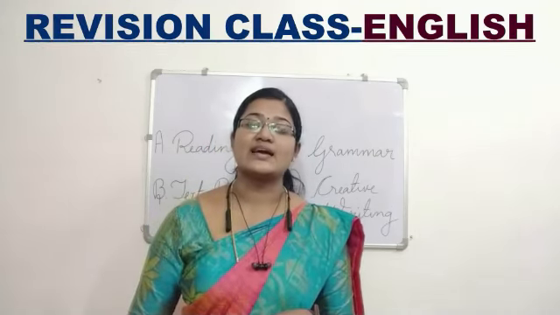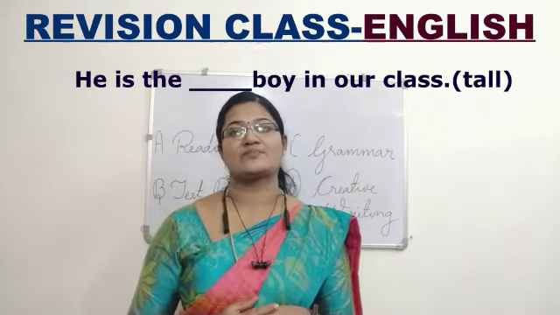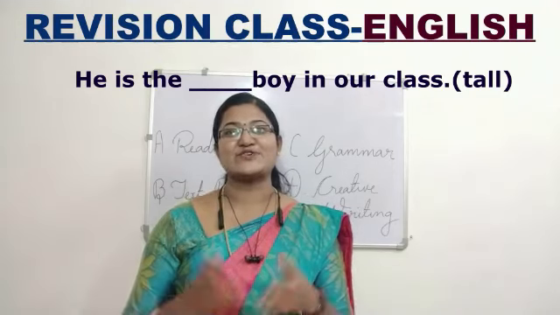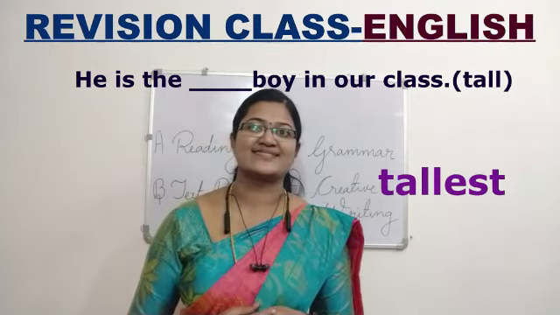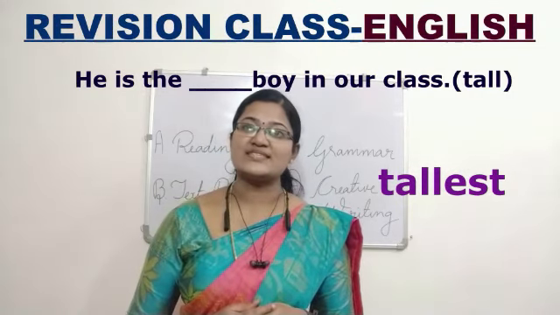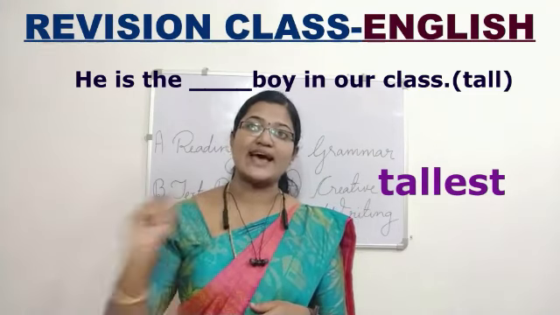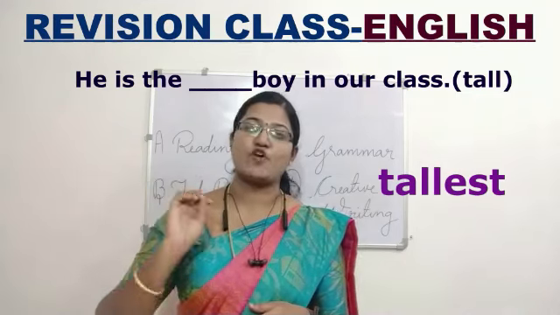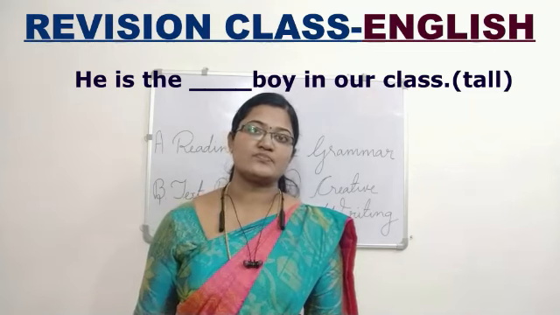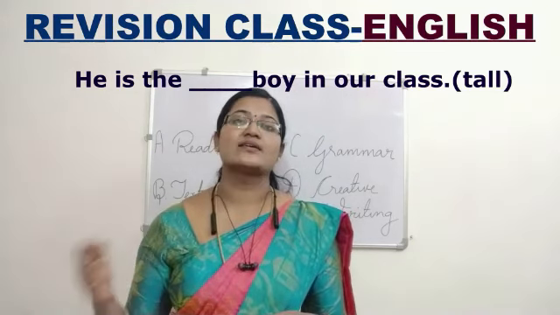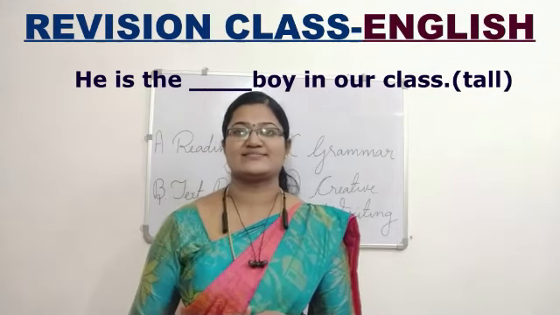He is the dash boy in our class. In the bracket, tall, T-A-L-L. What is the answer? Yes, you have guessed it correctly. Tallest. How did you say the answer? Because the word the is there. Okay, don't forget, the dash means EST. That is the superlative form you have to use. And also keep in mind, we cannot always use EST. Dash than, then you have to use the comparative form. These two are hint words for us.